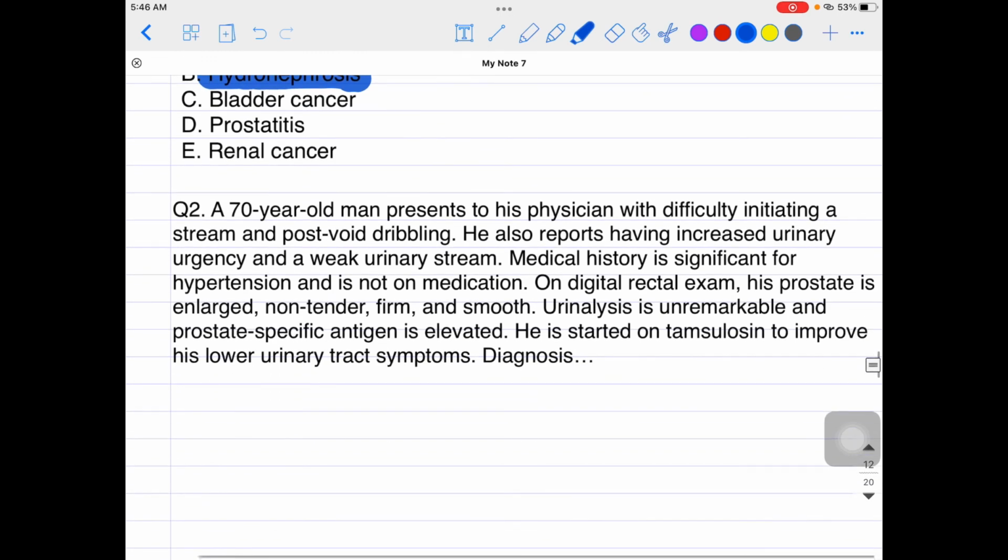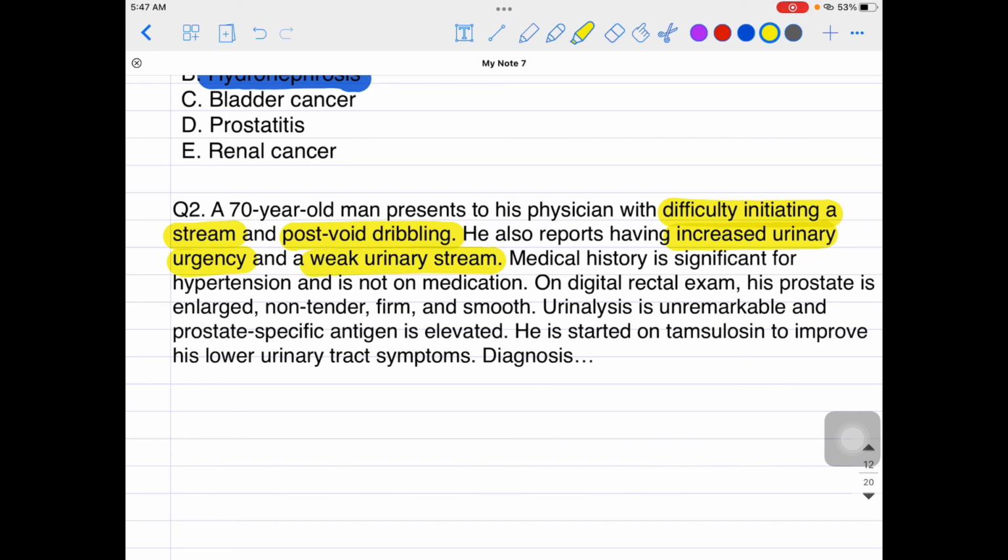Next question. They are saying that a 70-year-old man presents to the physician with difficulty initiating a stream and post-void dribbling. Now they are talking about voiding symptoms, right? I told you two kinds of symptoms in the beginning of the presentation. One is the storage symptoms and another one is the voiding symptoms. In the last question they were talking about the storage symptoms. Here they said that he also reports increased urinary urgency, so they are talking about both kinds of symptoms, and a weak urinary stream.